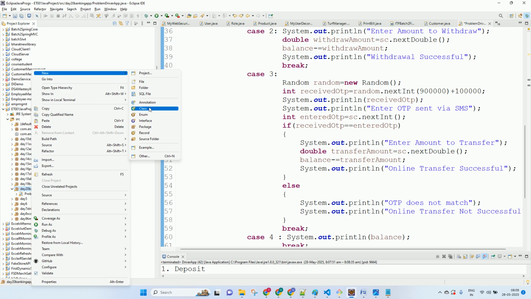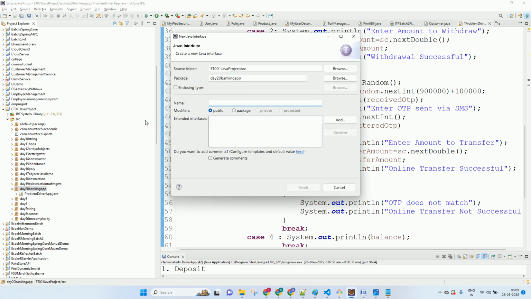I will call it Banking. This is the actual real-time implementation of how this is done. What I did over here was an academic implementation. Even if you do this much in college, they will give you full marks. But in the industry, let's see how it is done. So make a Banking interface. Now what all services are we offering?